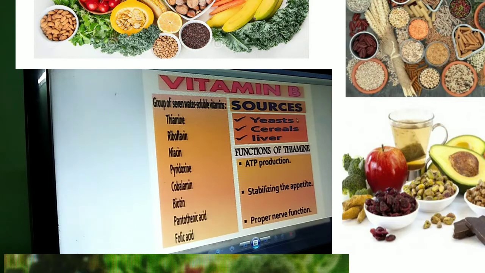It is present in yeasts, cereals, liver. Yeast is one kind of fungi. Cereals are mostly the rice grains. Then functions of thiamine, that is B1. Helps in energy production and appetite, good appetite, proper nervous function. These are the functions of thiamine.